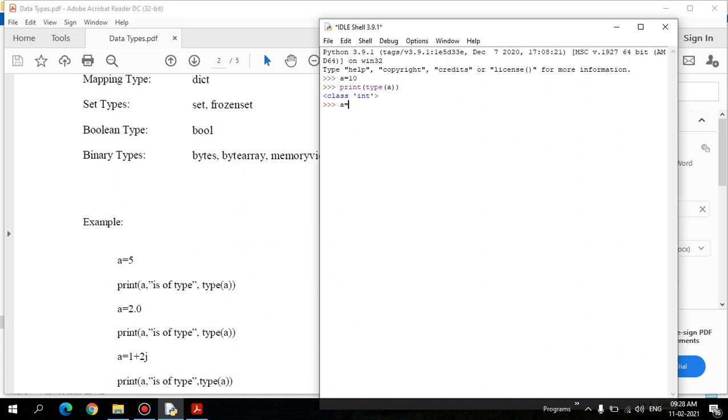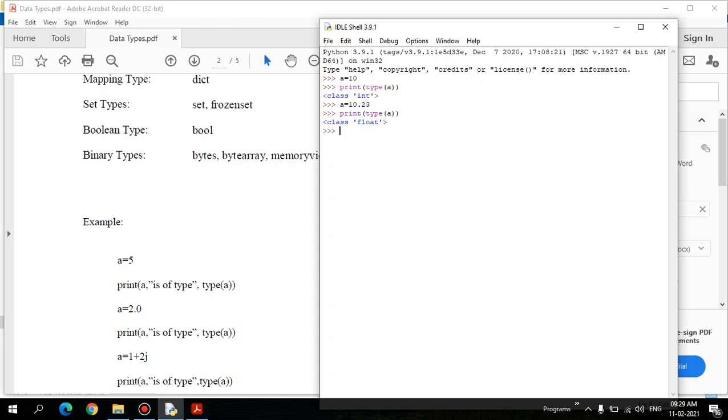For example, if I replace it with 10.23 and print, type is a function that returns what type of value has been interpreted. So it is a float type. Immediately it changes to the next type.